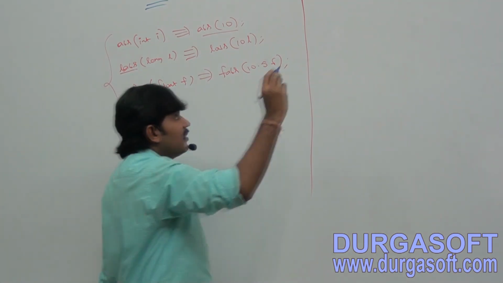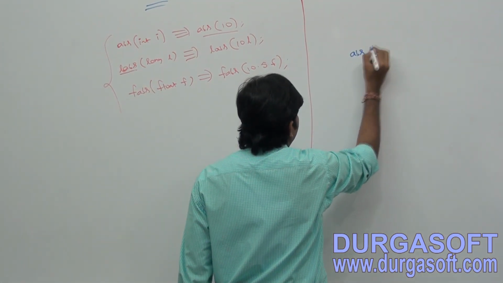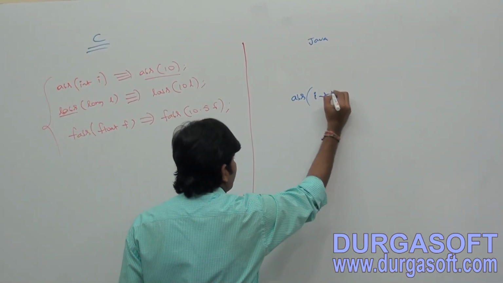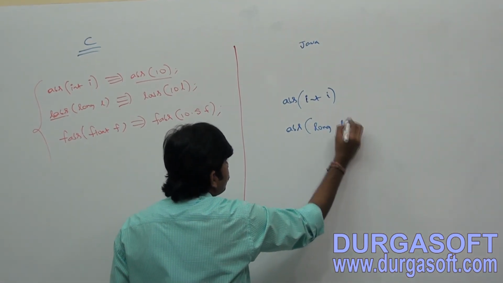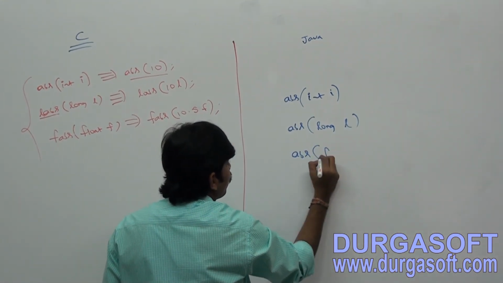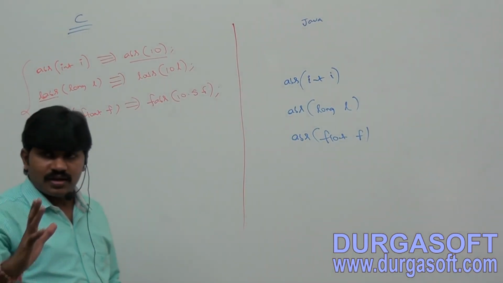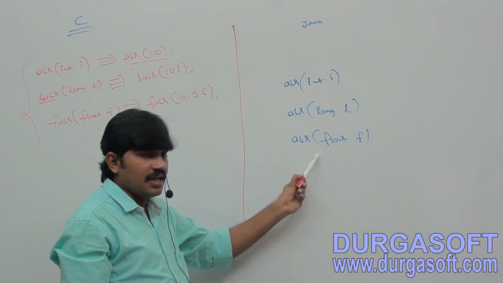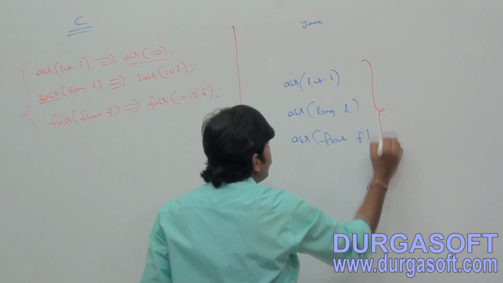But in Java, if you consider the same ABS method, you can use it for int type, for long type, and for float type. The same ABS method we can use for int, long, and float. All these methods have the same name but different argument types. Now what is this concept?